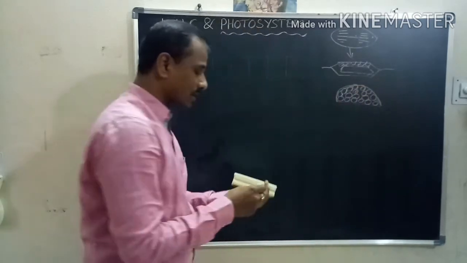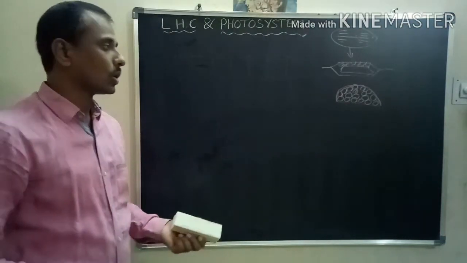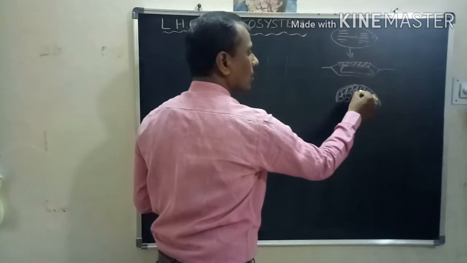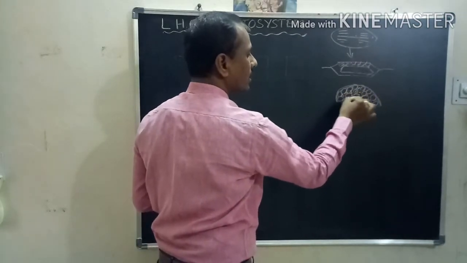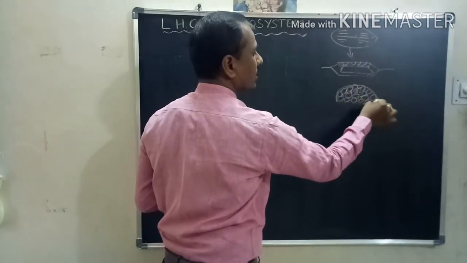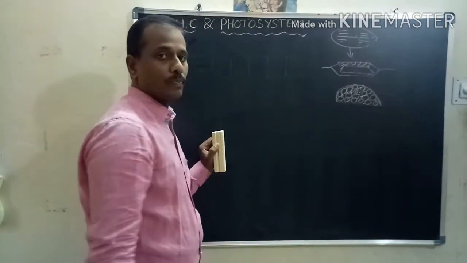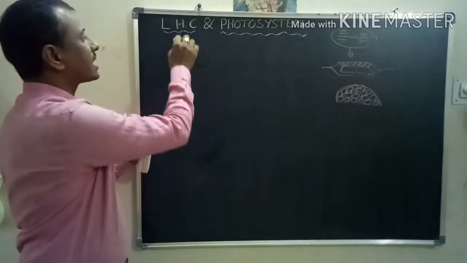We know about the pigments. Three types of pigments are there: chlorophylls, carotenoids and phycobilins. In higher plants, chlorophylls and carotenoids are present, and proteins and enzymes are also present in the quantosome. This is the structure of quantosome. Then next, what is LHC?